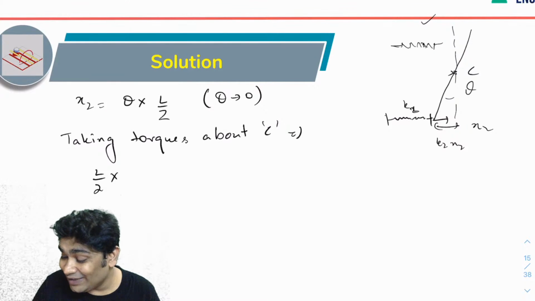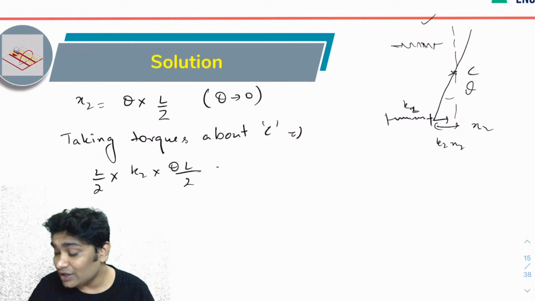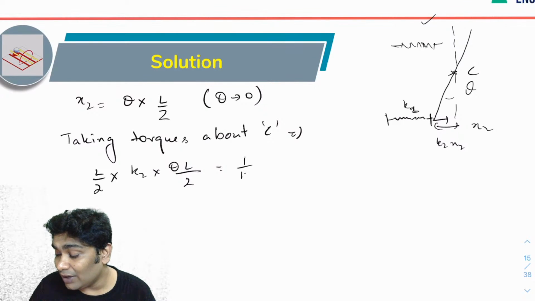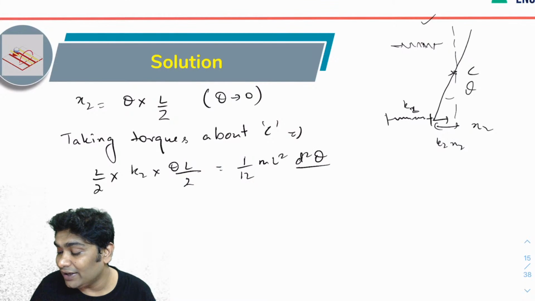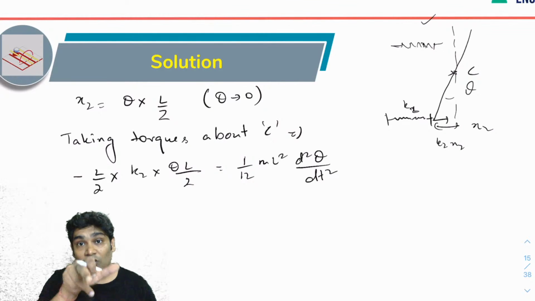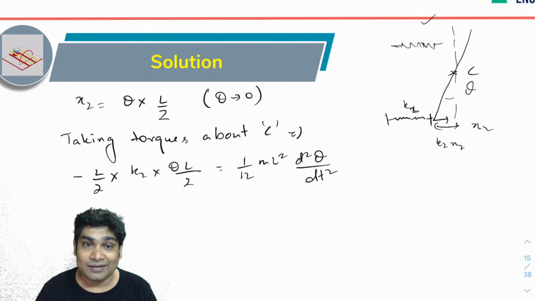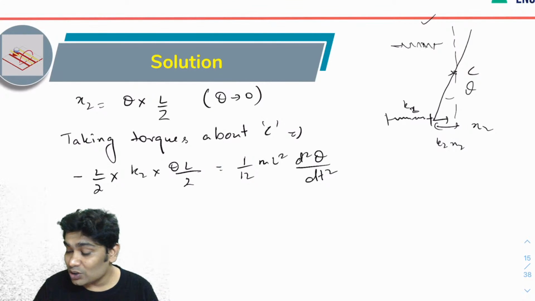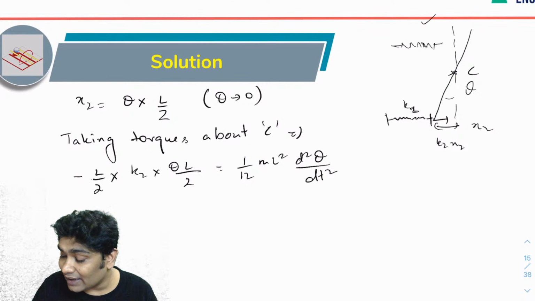So L by 2 into K2 X2, which is theta L by 2, this would be equal to 1 by 12 M L square d2 theta over dt2. And obviously there will be a minus sign because the torque would be opposite to the direction of theta. So from here I can cancel out the L squares and cancel out this as 3.